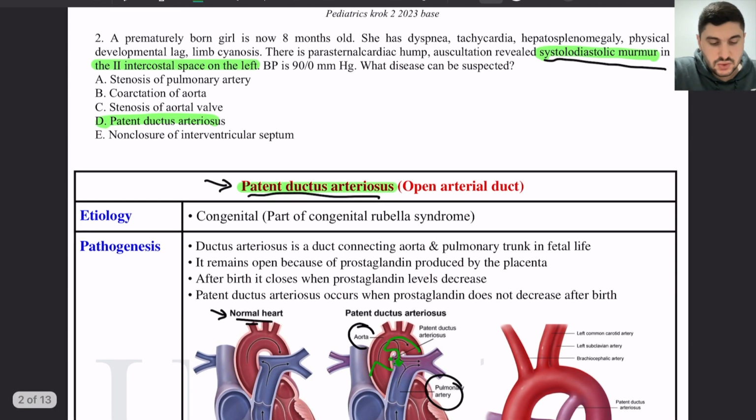It's connected also with congenital rubella syndrome, if there is rubella syndrome in the child, in a newborn who got rubella, and this was one question in recent booklets as well.